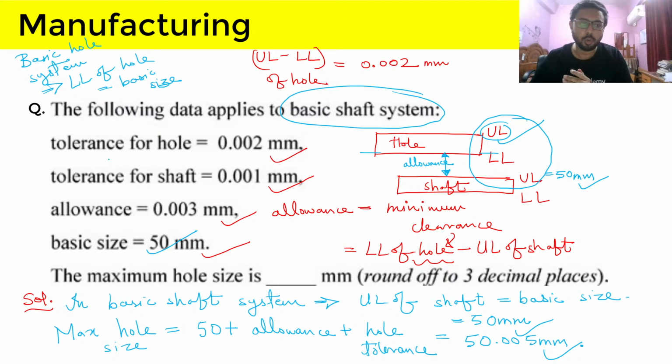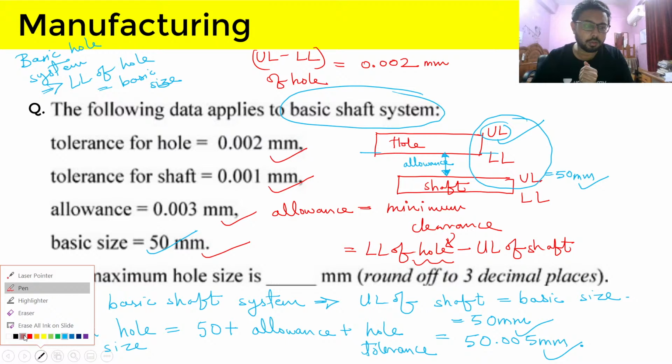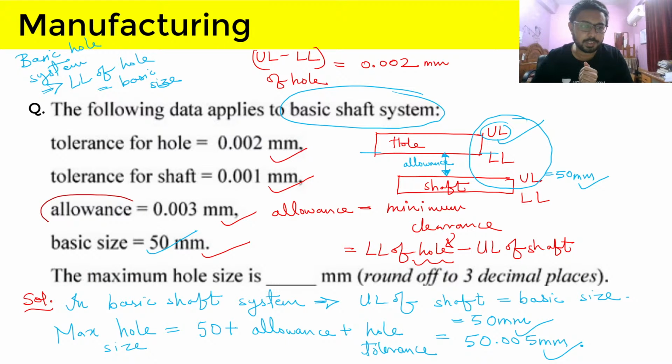Don't get confused with clearance. Allowance is different than clearance. Allowance is minimum clearance, and clearance is basically hole size minus shaft size. So allowance was given, and the most important point in this question was basic shaft system.